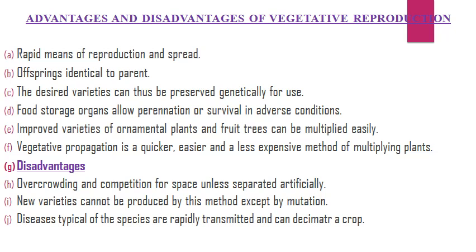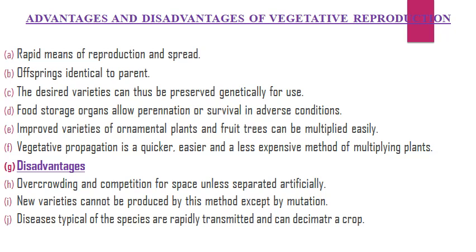Advantages and disadvantages of vegetative reproduction. Rapid means of reproduction and spread. Offspring identical to the parent. The desired varieties can thus be preserved genetically for use. Food storage organs allow survival in adverse conditions. Improved varieties of ornamental plants and fruit trees can be multiplied easily.